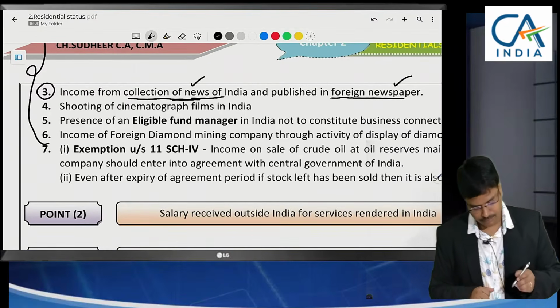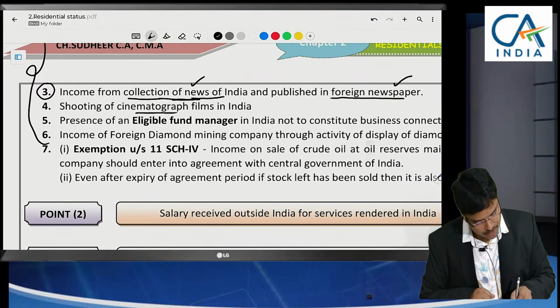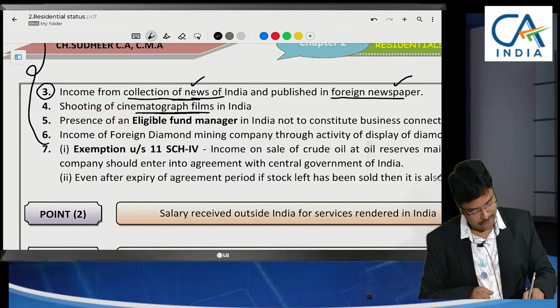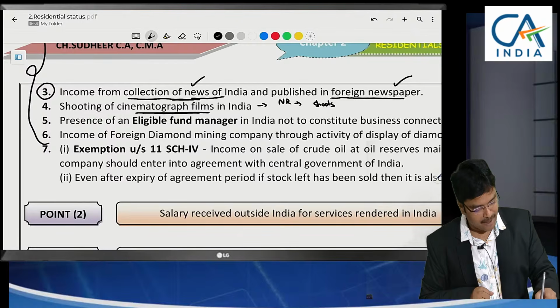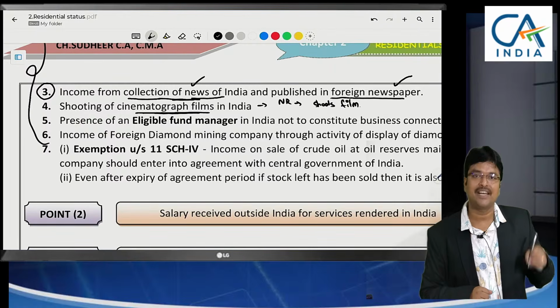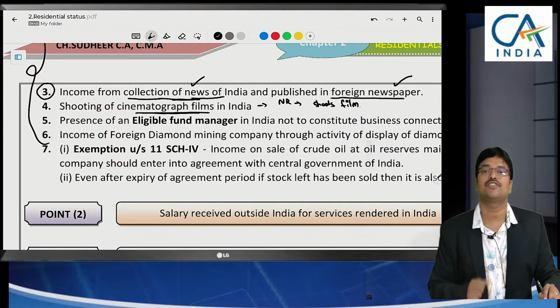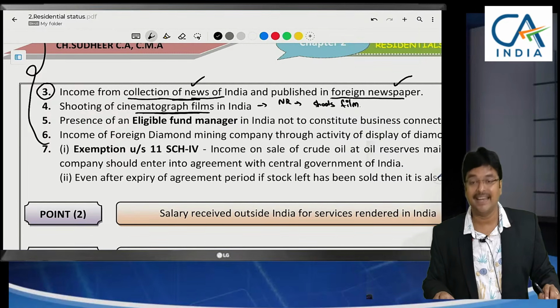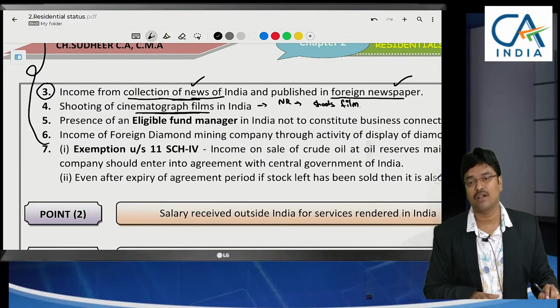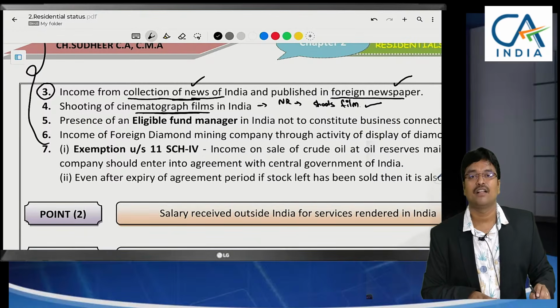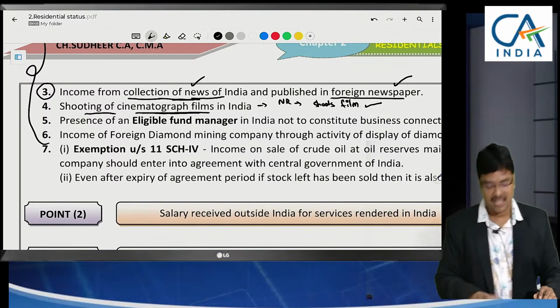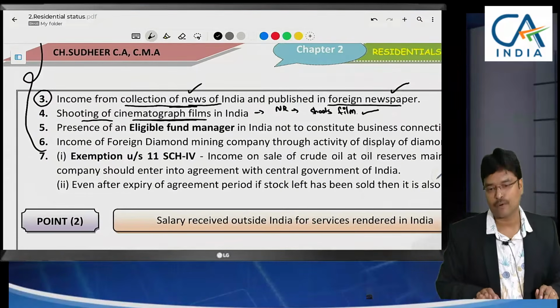And next, shooting of cinematograph films in India. If any foreigner, any non-resident shoots any film in India, even though shooting is done in India, since Indian locations will be promoted abroad, the film profits will not be taxable at all. Shooting of cinematograph films in India is not taxable. This is exception number 4.